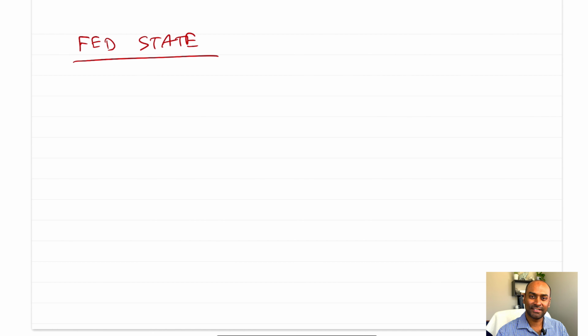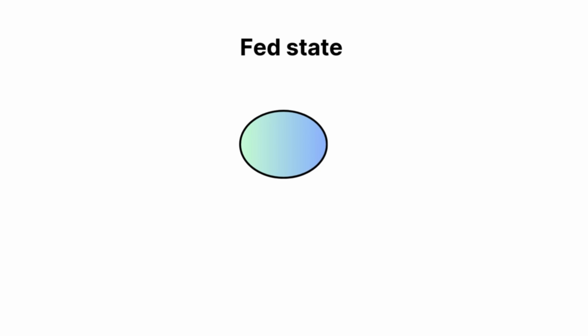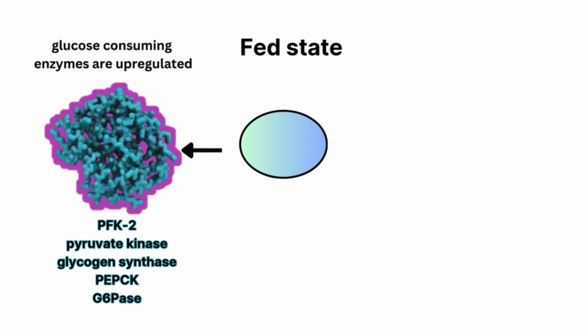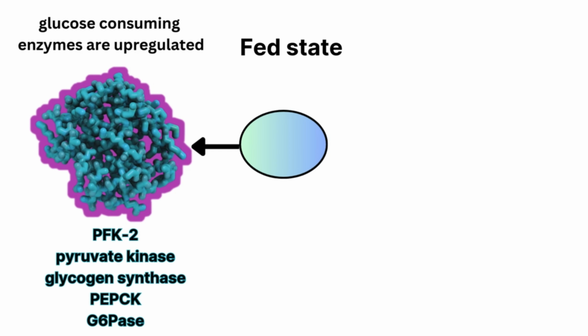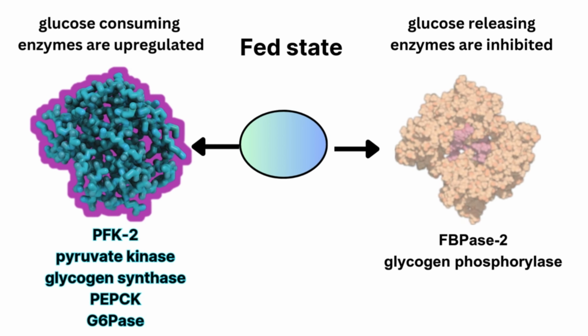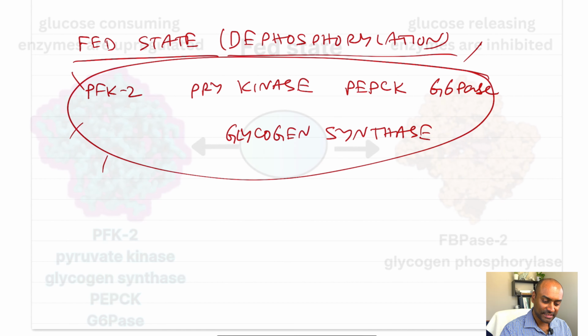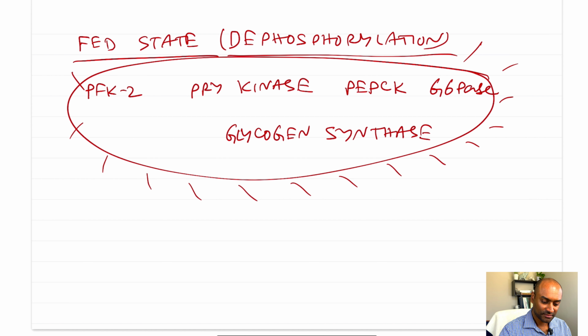Now in the fed state, it is opposite. The enzymes that consume glucose to do something with it, either do glycolysis or store it as glycogen, will be dephosphorylated, and the dephosphorylation will upregulate their activity. On the other hand, for the enzymes that release glucose, their dephosphorylation will inhibit their activity. It just makes sense because in the fed state, we want the enzymes that utilize glucose to be active and the enzymes that release glucose to be inactive. So all of these enzymes are activated by dephosphorylation.